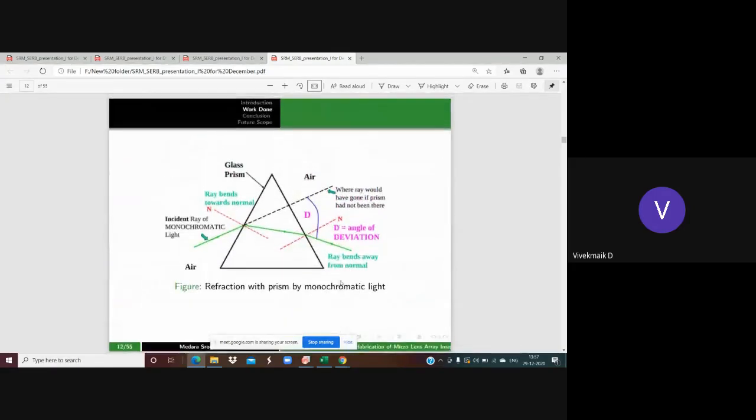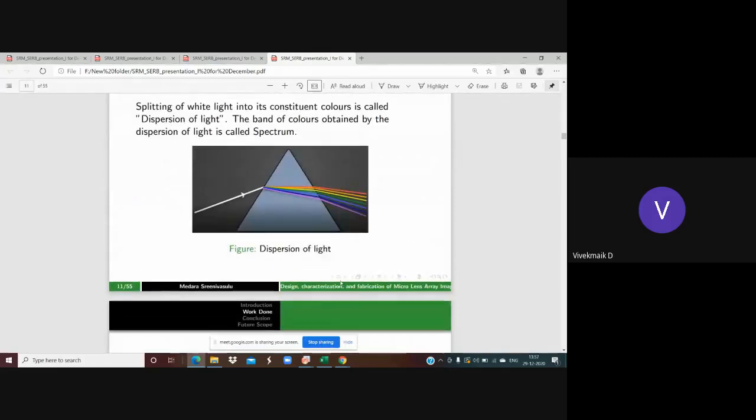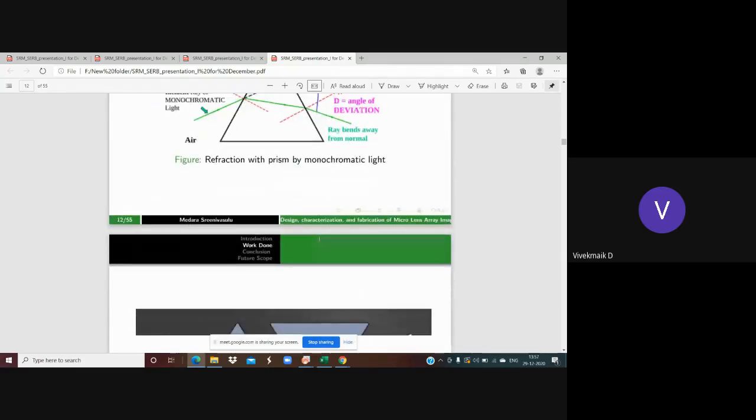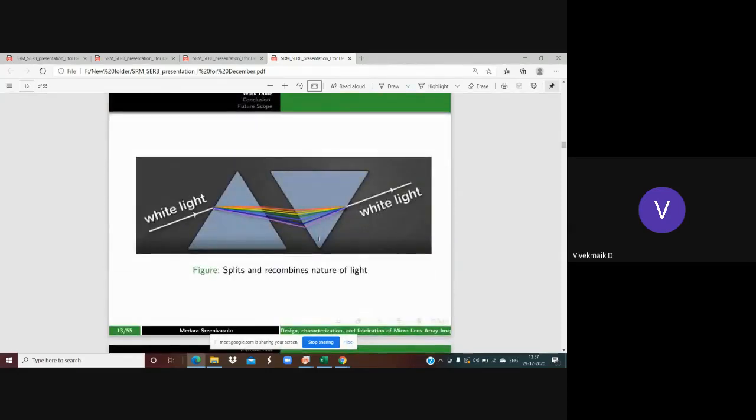And can we observe that this splitting nature of the prism and then the recombining nature of the prism can be done? It's possible. If you put one more prism flipped by 180 degrees, then when light passes through the first prism, first there is refraction, then it is split. And then, because of the inverted prism, it is recombined together and gives the same white light.